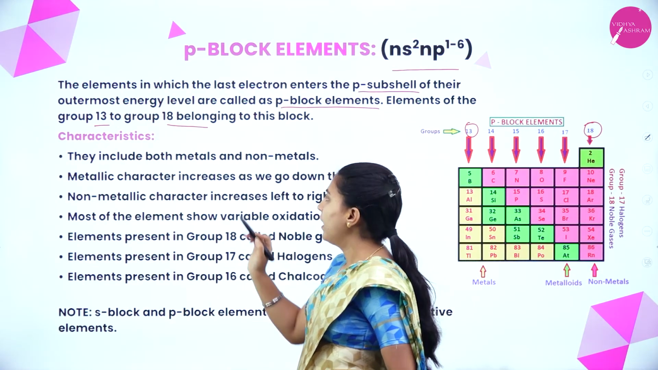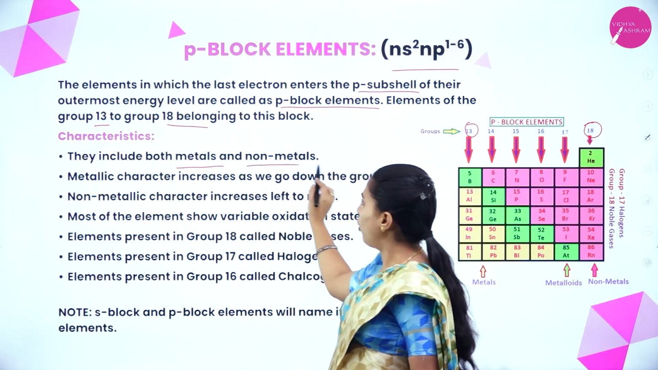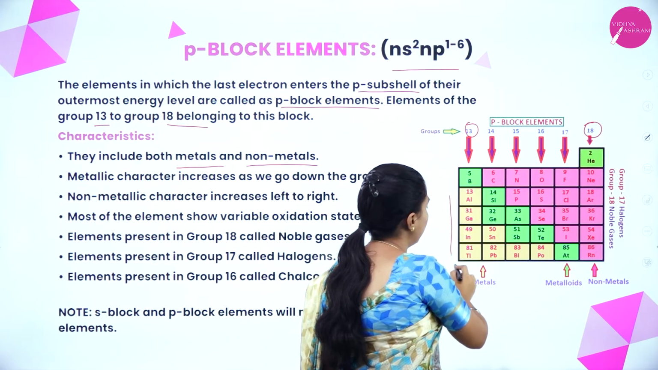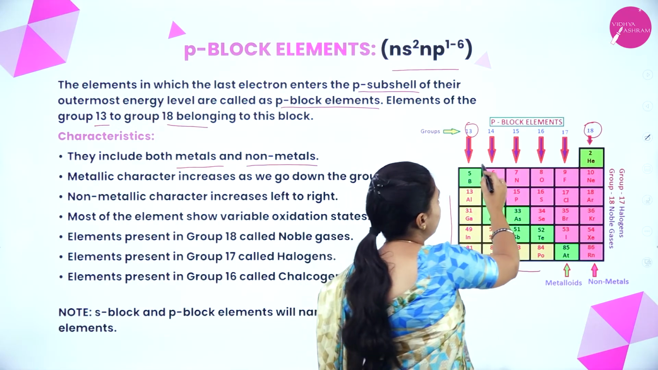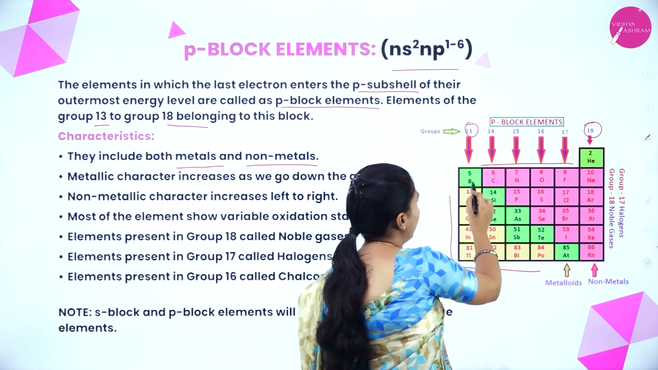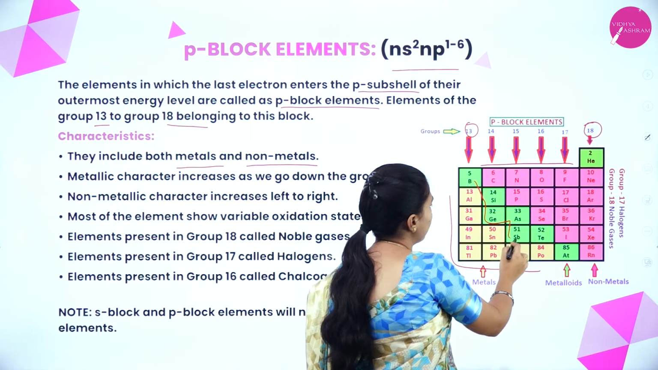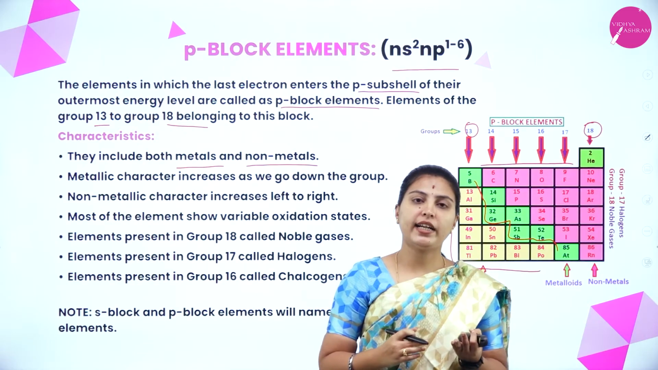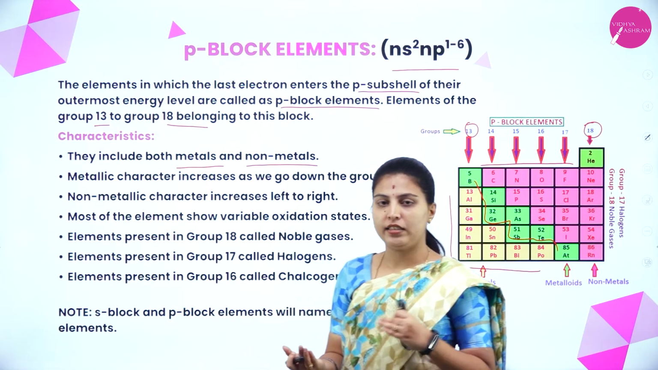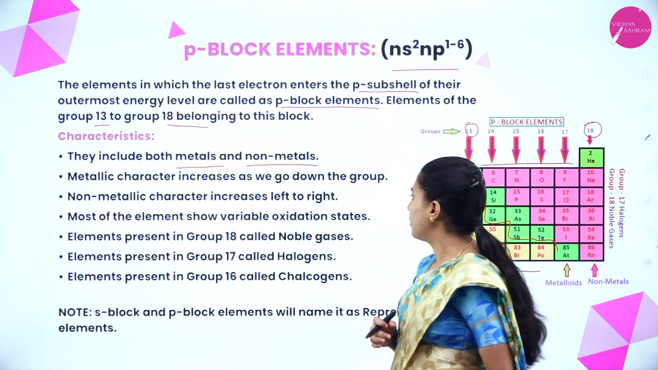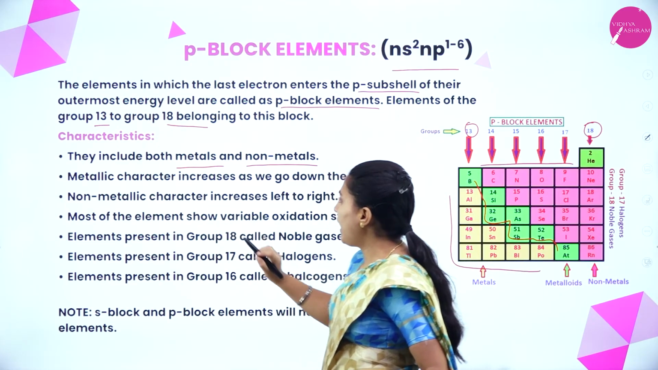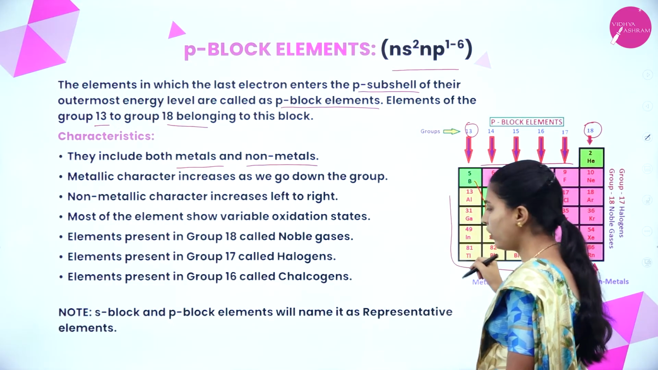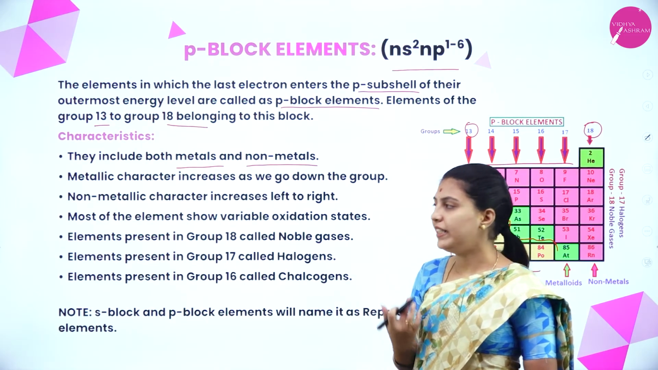What are the characteristics? They include both metals and non-metals. We have told already, these are basic metals, whatever is here. These are non-metals, and whatever is in the zigzag form, these are metalloids. That means they will show both metallic character as well as non-metallic character. That's why we call them by the term metalloids. Okay. The metallic character increases as we go down the group. In each group, as we go down the group, the metallic character will increase.